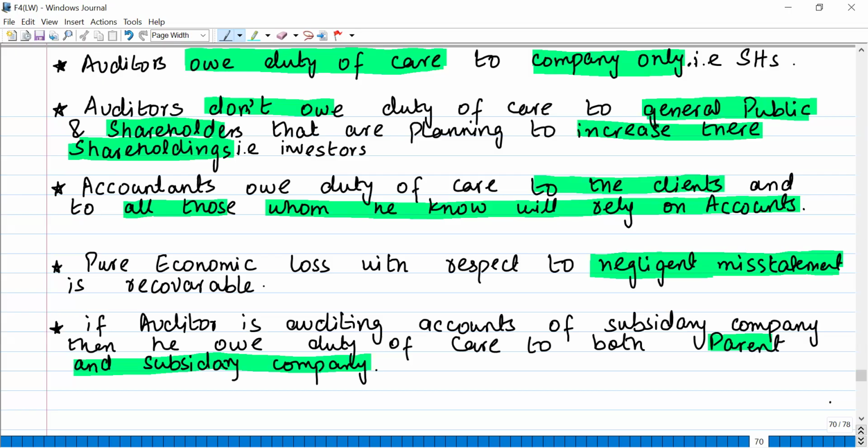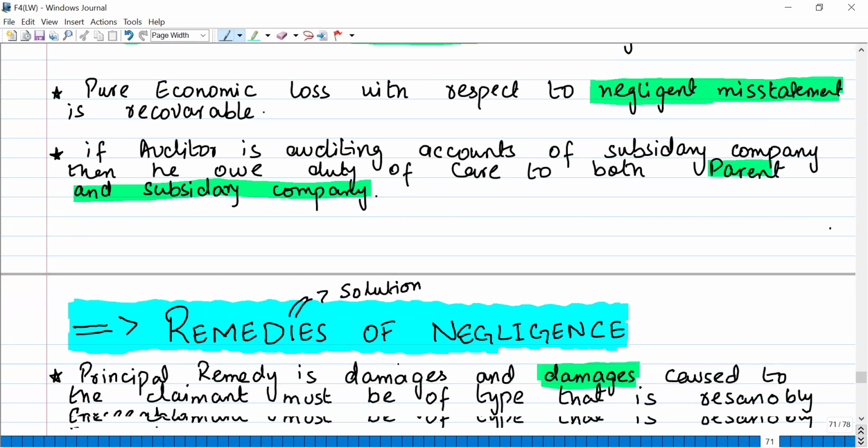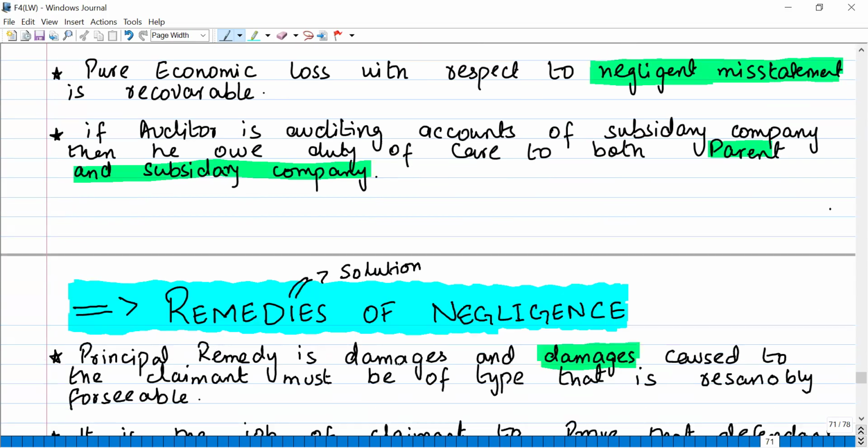Okay. If an auditor is auditing accounts of the subsidiary company, then he owes duty of care to both parent and subsidiary company. So let's say there's a group in which there is a parent company as well as a subsidiary company. The auditors owe duty of care to both the parent company and subsidiary company. Okay, the auditors of the parent company owe the duty of care to both the parent company and subsidiary company as well.